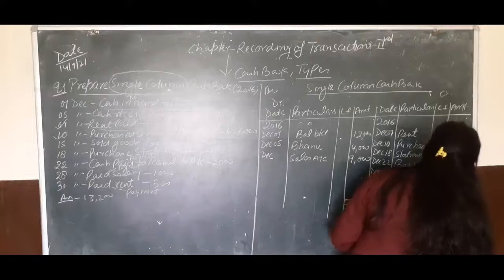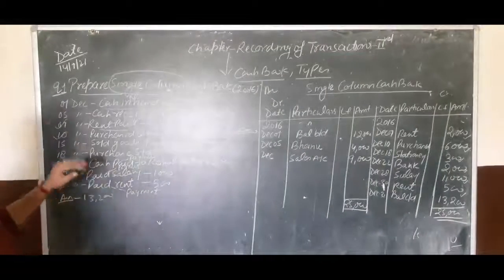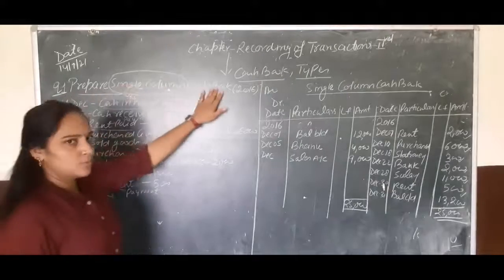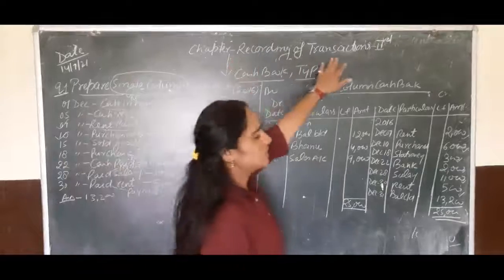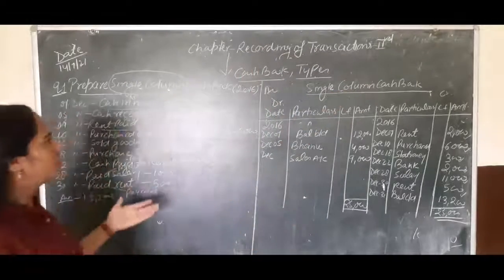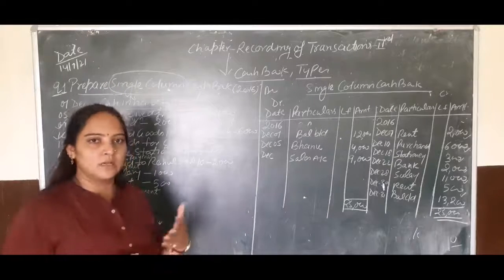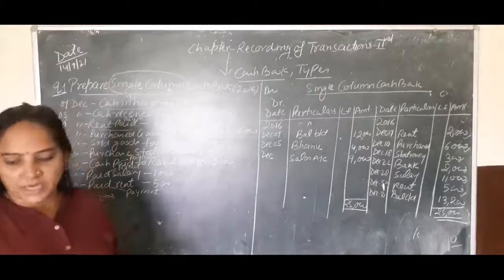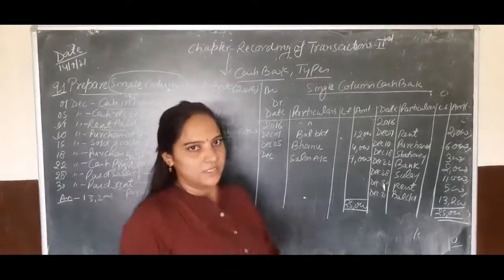25,000 will be total. So children, again I will explain the question. Prepare single column cash book. So children, according to the transactions, recording of transactions part second, we have to prepare cash book in 3 or 4 methods. First, we will prepare single column cash book. In single column cash book, we maintain only the receipts amount and the payments amount.